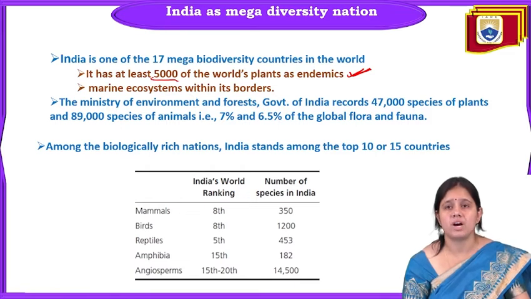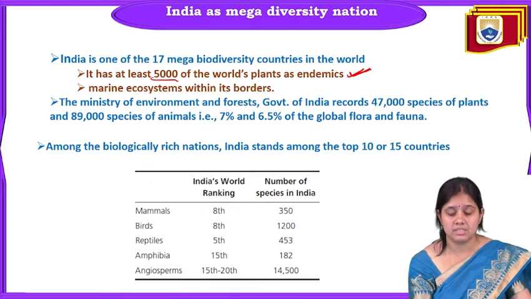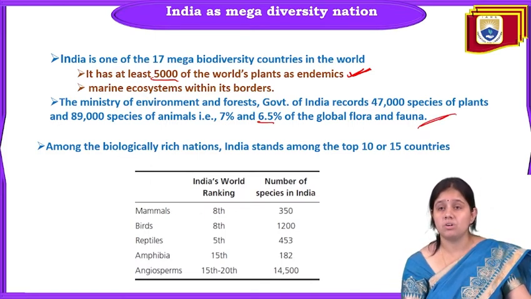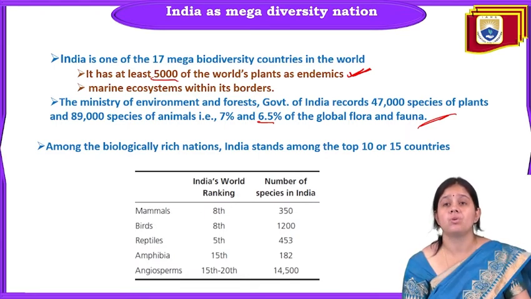The Ministry of Environment and Forest, Government of India, recorded 47,000 species of plants and 89,000 species of animals. That is about 7% and 6.5% of global flora and fauna. That is, 7% of global flora is from India and 6.5% of global fauna is from India.